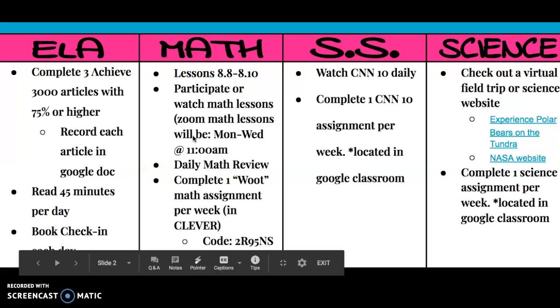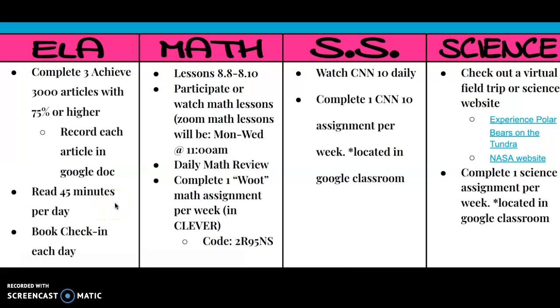It's up to you. And then I need you to read for 45 minutes a day. You can either be reading your book, or listening to the Audible books, or reading on Epic. Then your book check-in each day. I might change that. I might do it every 3rd day, so Monday, Wednesday, Friday. I'm thinking about it.